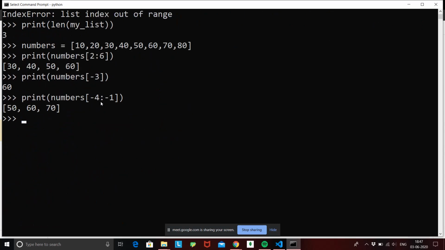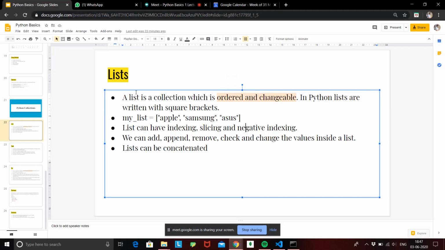Okay. So the next thing you can do with the list is, as we said over here, lists are changeable. These two are very important keywords that I have highlighted concerning the list: lists are ordered and changeable. Ordered, we saw indexing, slicing, and all of that stuff comes under ordered. Now let's see if we can change our list.